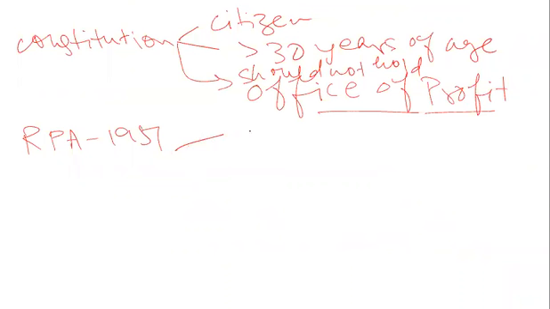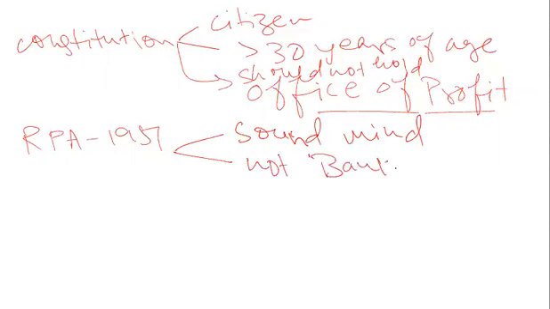Now the only grounds are that they should be of sound mind, not of infirmity of mind, and should not be bankrupt or insolvent.